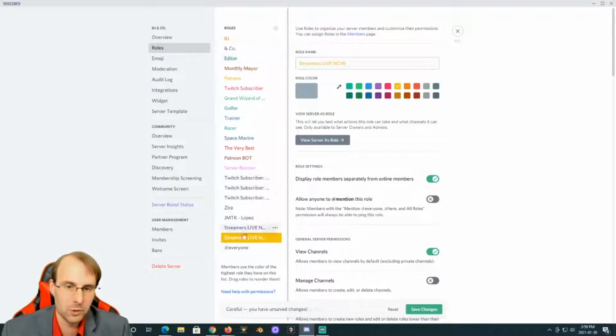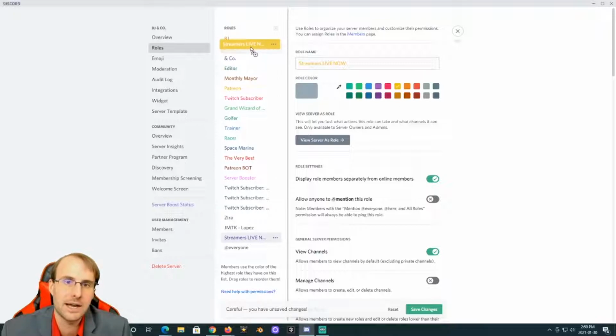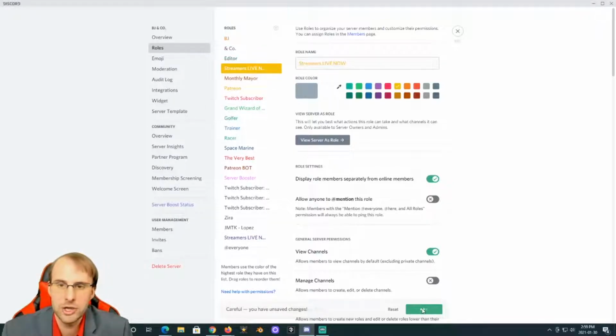Now, if you don't know already, the order that things are set in here is how they are going to show up on the sidebar within Discord. So with this being at the bottom, that's not really where we want it to be. We're going to bring this guy up and bring him right into here, I think, is somewhere good. And we're going to save our changes.